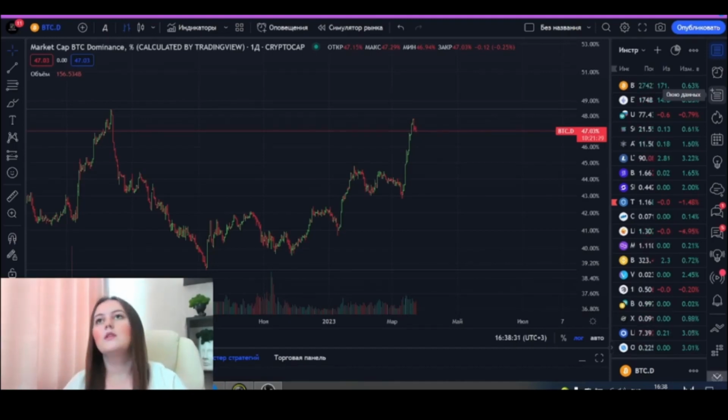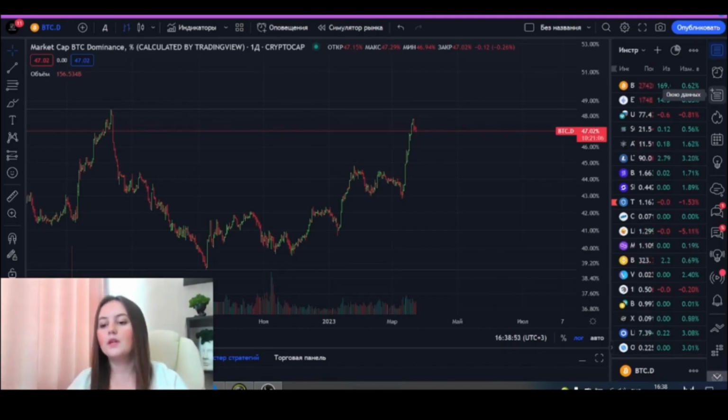Imagine that when Bitcoin was first created, various altcoins began to appear over time. When there was a small number of altcoins, Bitcoin showed a fairly high dominance of about 95%.